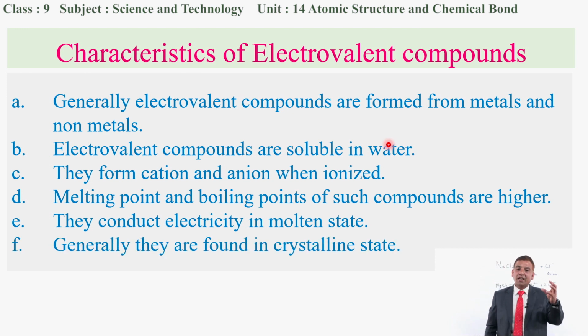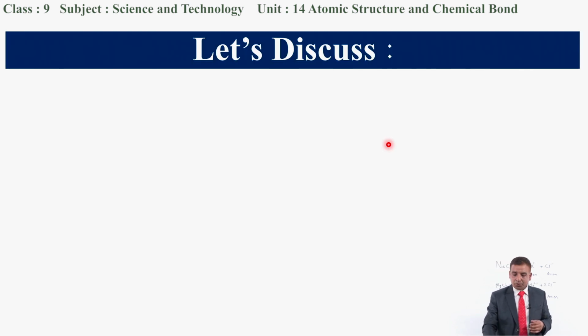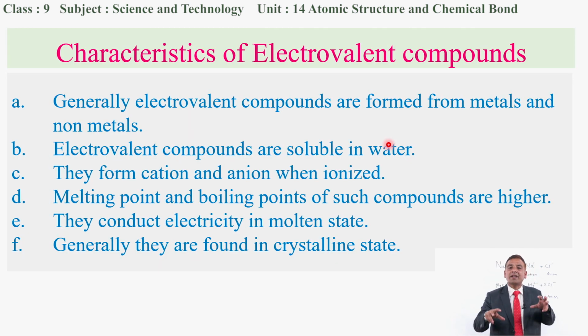As well as that, generally they are found in the crystalline state. As you have already understood, a crystal is a substance which has a shining property as well as geometrical shapes. So generally electrovalent compounds are found in such states. They have fixed geometric shapes, and they also have a shining nature. So this is all about the characteristics of electrovalent compounds.